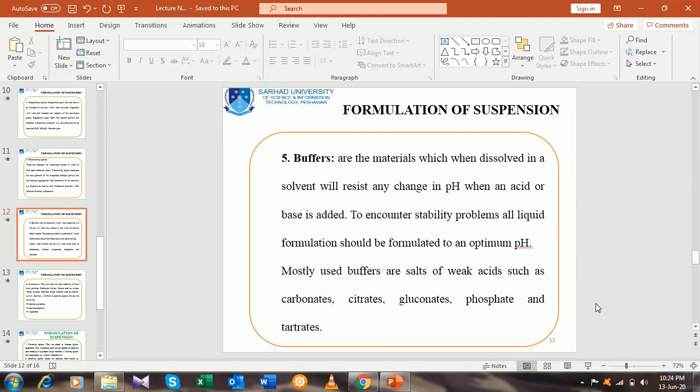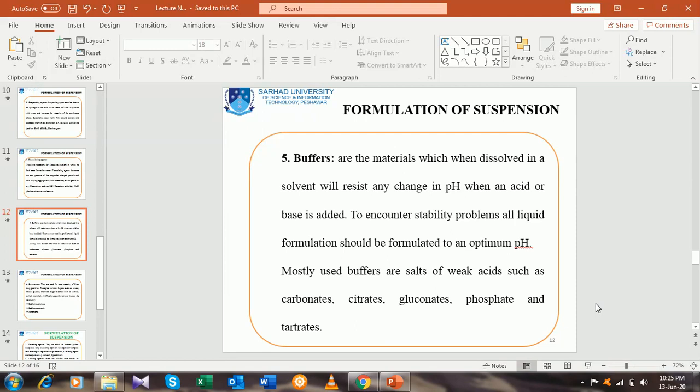If the pH is 4 and I want to increase it to 6 or 7, I will add sodium citrate. That is the first condition, where we are interested in increasing the pH of the liquid formulation.